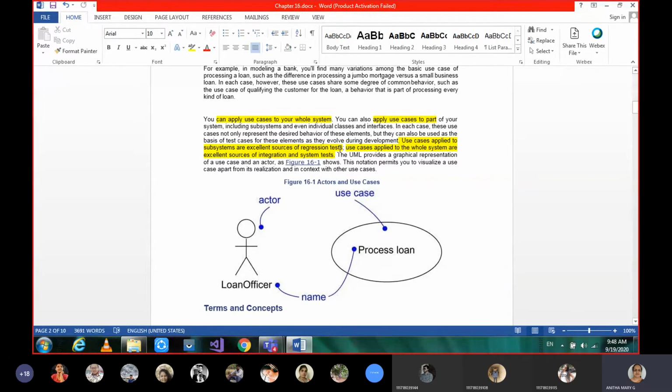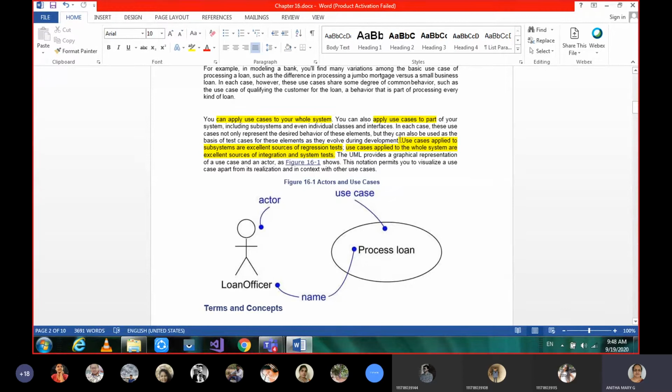I'm not going to go into the details of these tests, because you have studied them in probability. If at all you want the details, you can browse later. So let's concentrate on our subject: use cases applied to subsystems are excellent sources of regression tests, whereas use cases applied for the entire system are excellent sources of integration and system tests.